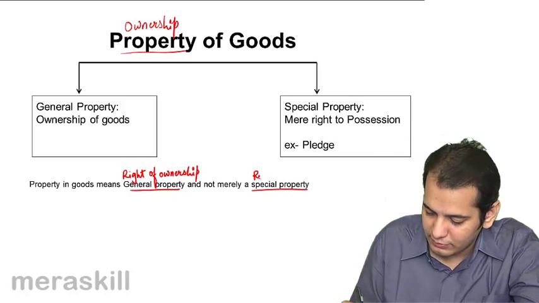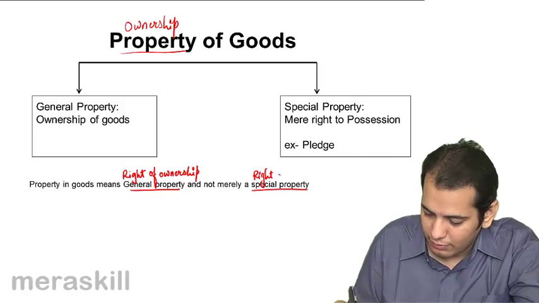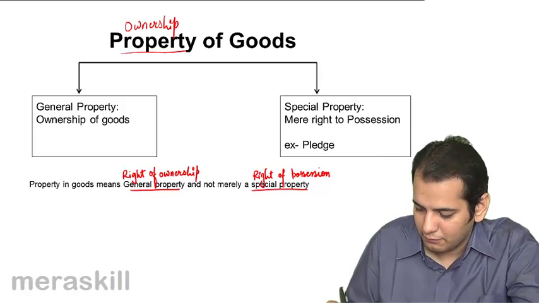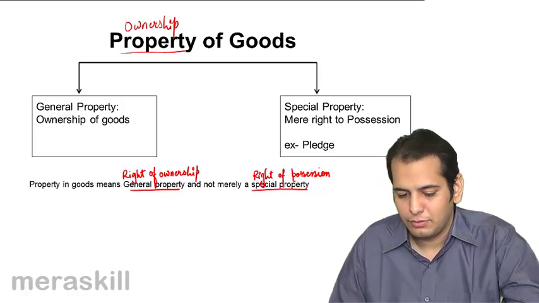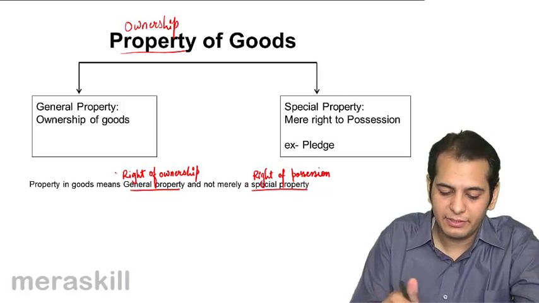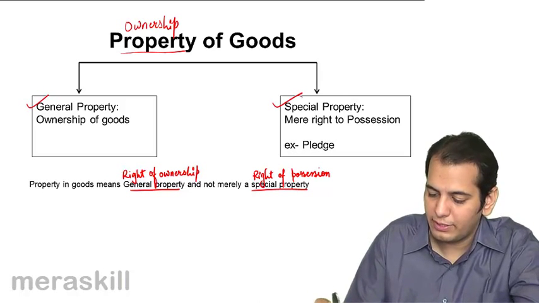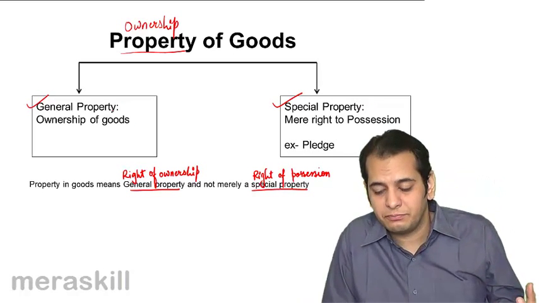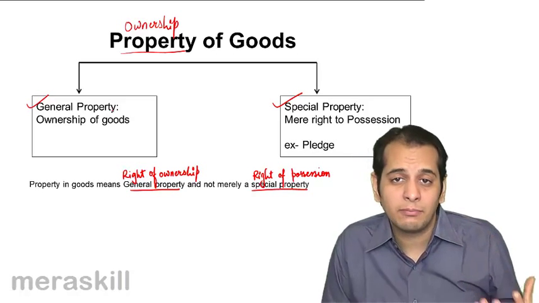Special property means the right of possession. So property we can say is of two types, general property and special property. In general property we are talking about the ownership. In special property we are talking about the possession.